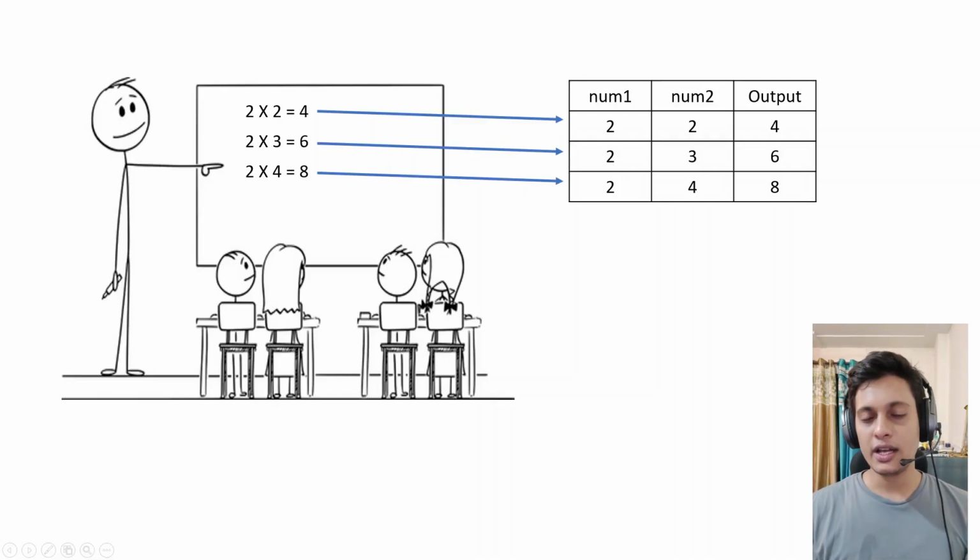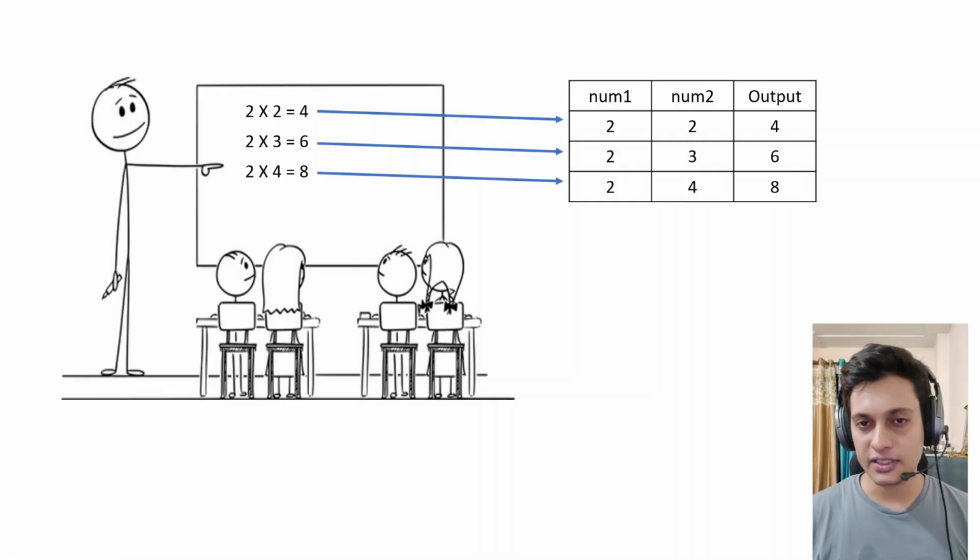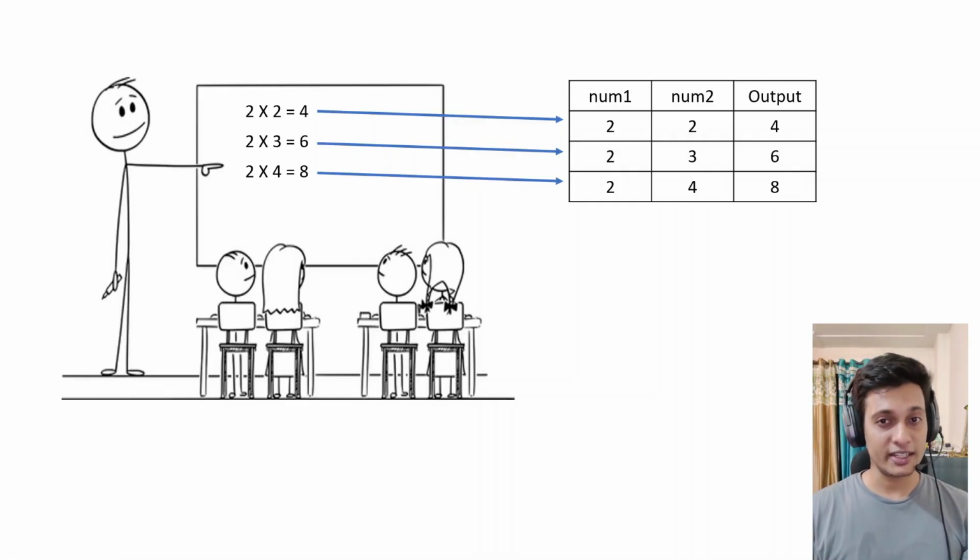So here we got our first data table, our first data input for supervised learning. As we have the output, that's why it is supervised learning. It's a very bold statement: if we have the output of a problem statement, then we are doing supervised learning. We will use this data set to understand more about supervised learning.